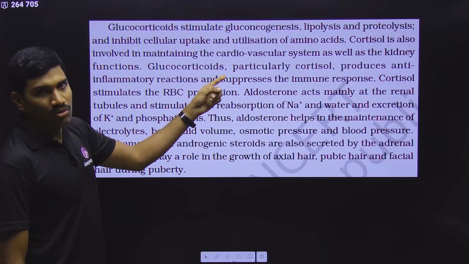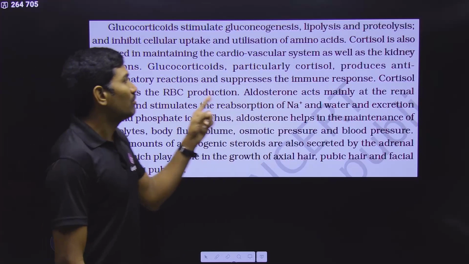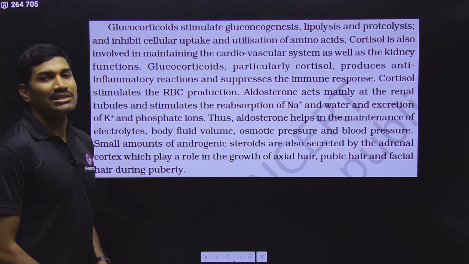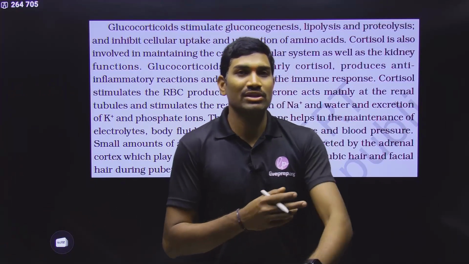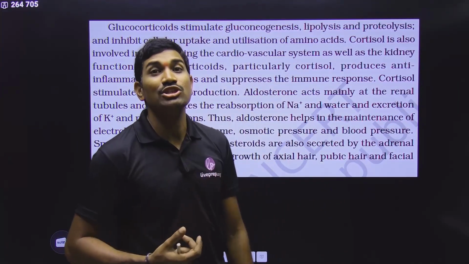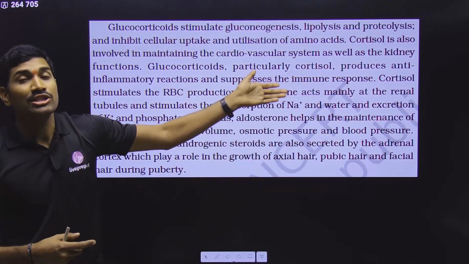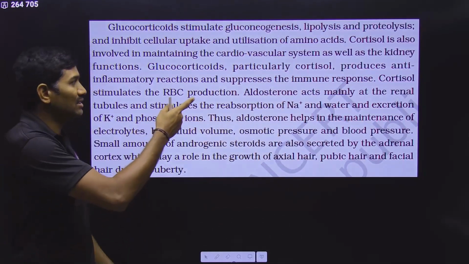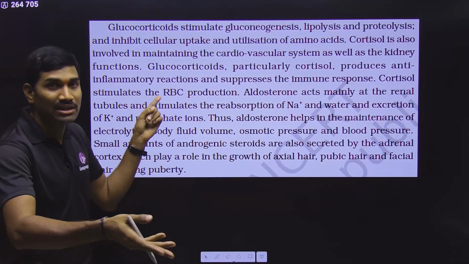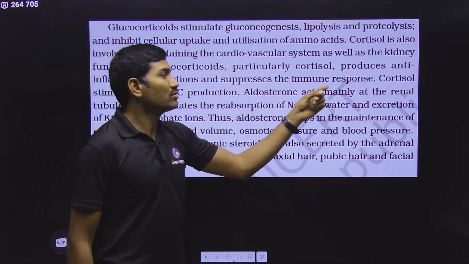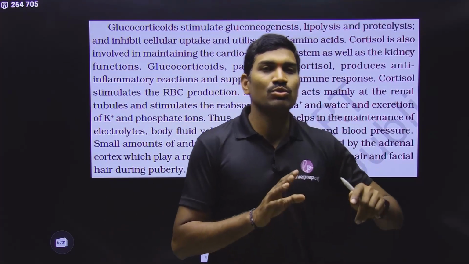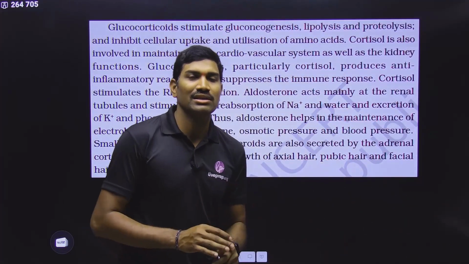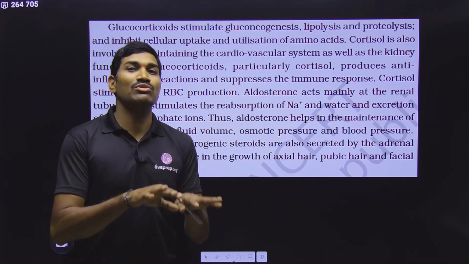Next one, glucocorticoids, particularly cortisol, produce anti-inflammatory reactions. That's why in many cases, to reduce inflammation of joints and so on, they give steroids like cortisol, which are anti-inflammatory. Not only this, it will also suppress the immune responses. In some cases, to treat some conditions, we need to suppress our immune system.